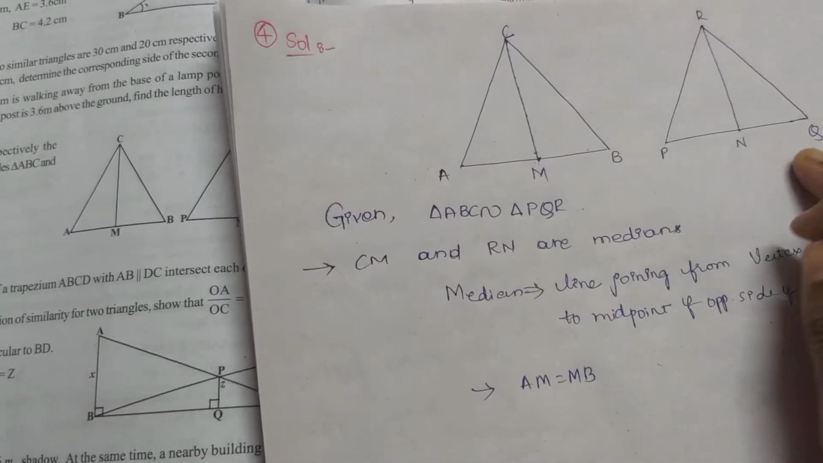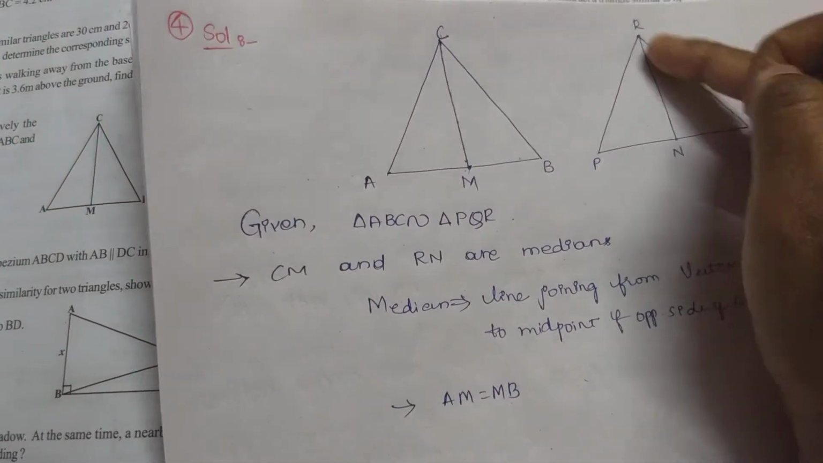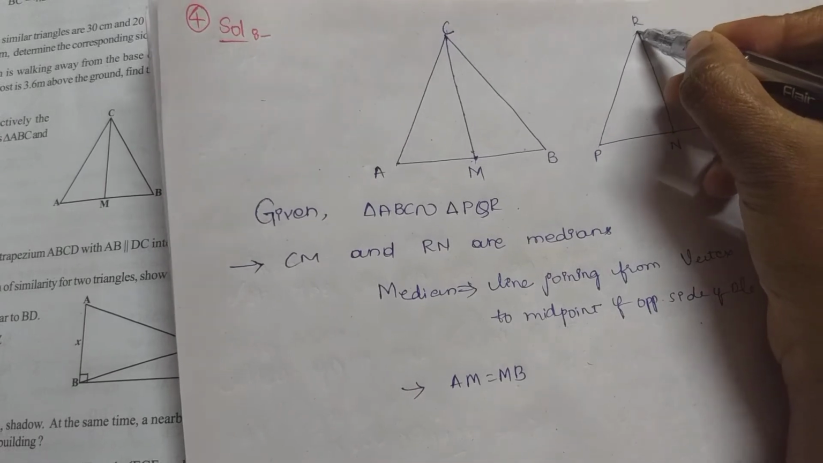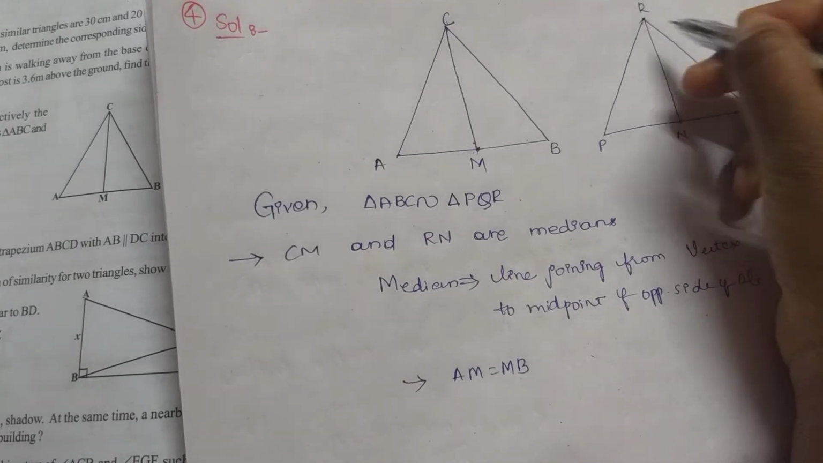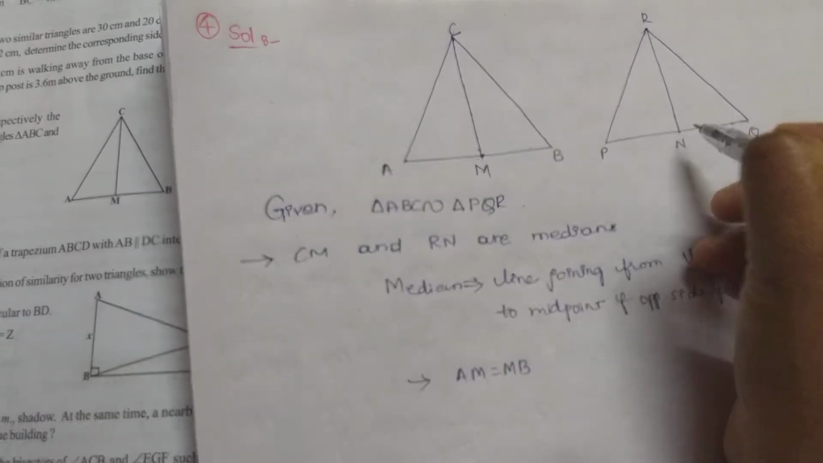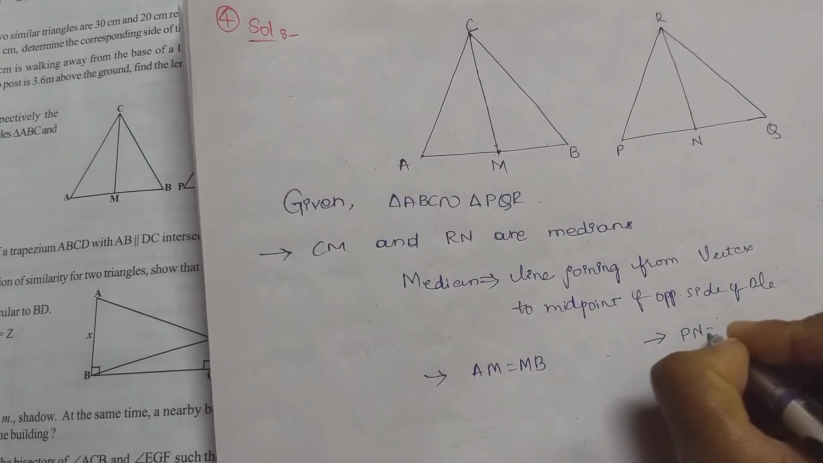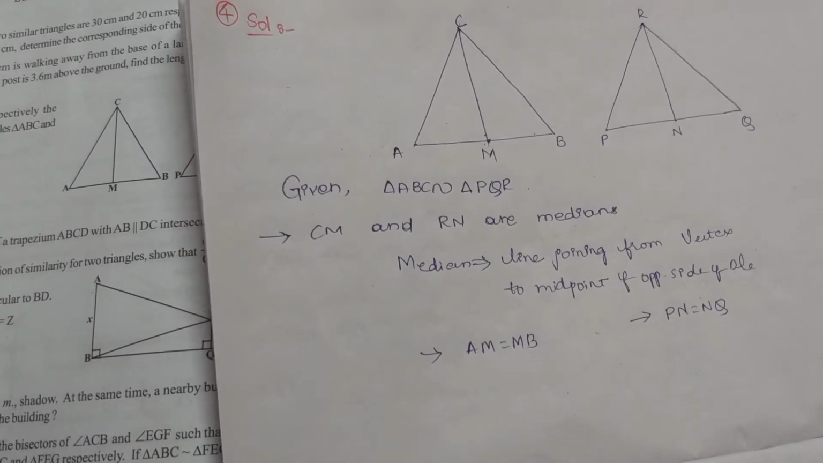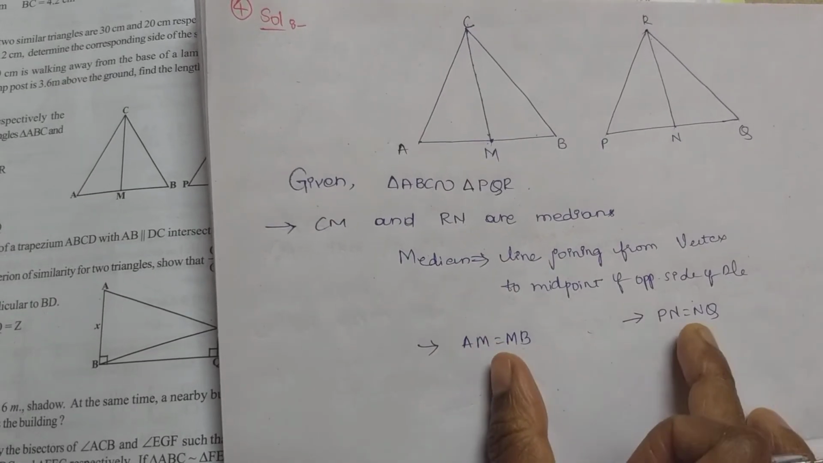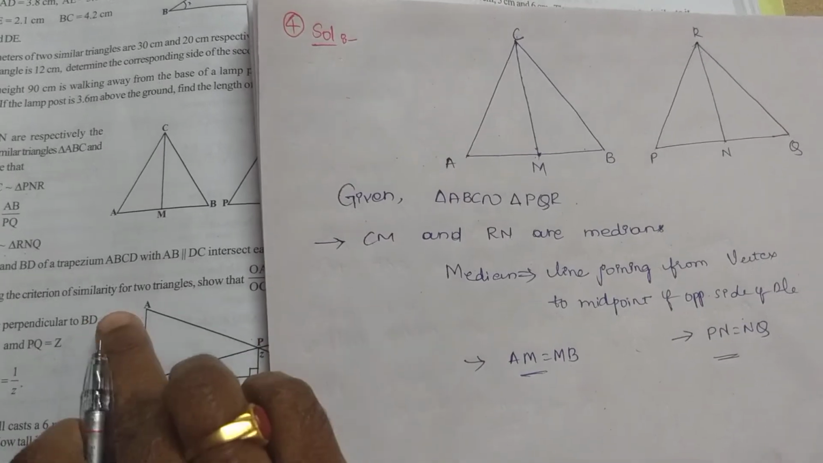In the same way, let's see for the second triangle PQR. When RN is a median, it means what? A line joining the vertex to the midpoint of the opposite side is called a median. Since RN is a median, therefore we can write PN equals NQ. Clear? So from the median concept we have written these two points. After that, the first sub-question, what is that?